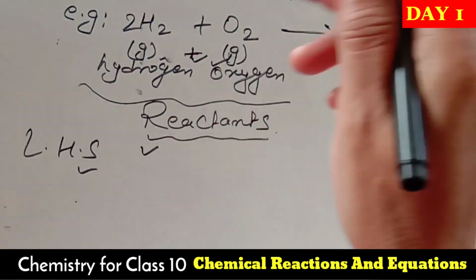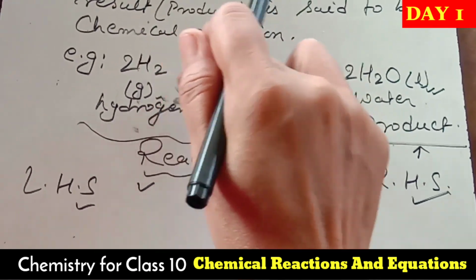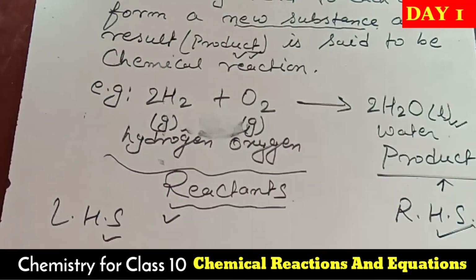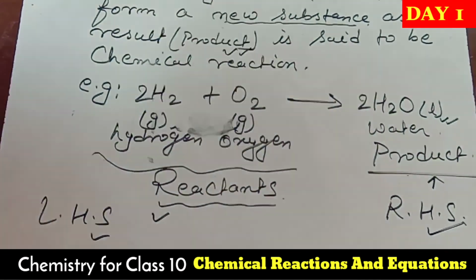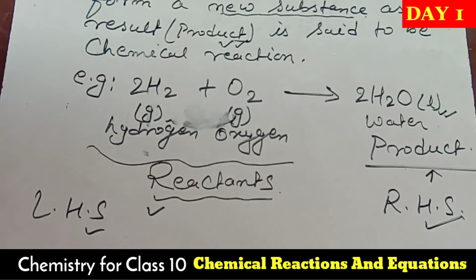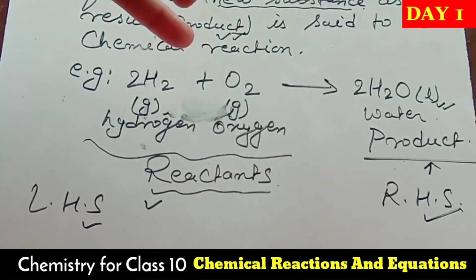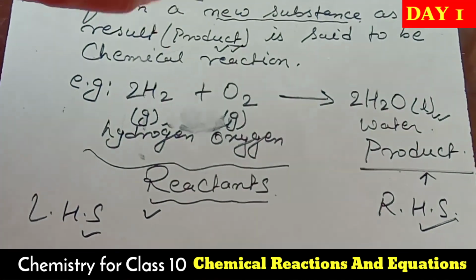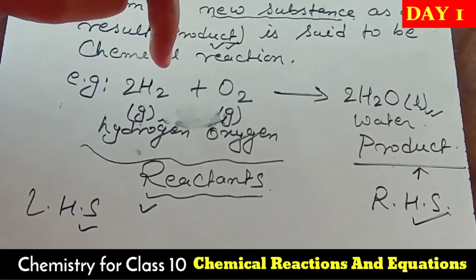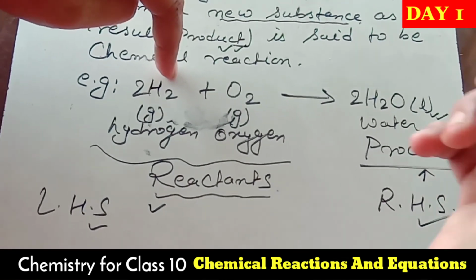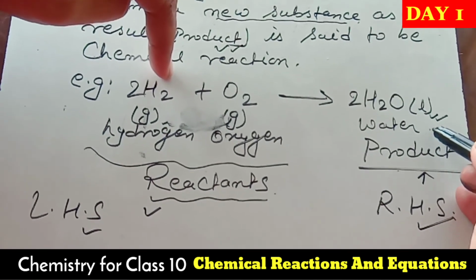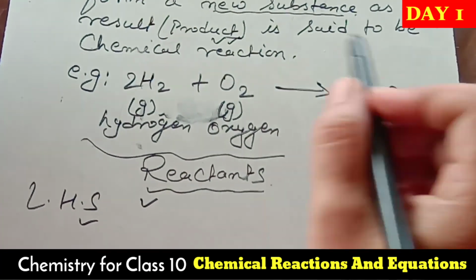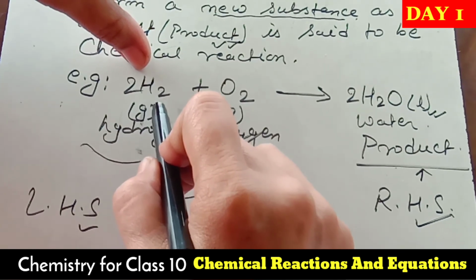Dear students, there is something more we have to understand in this reaction. Later in this chapter we will go through the different kinds of reaction. Here, during the chemical reaction, I have shown that a new substance forms with new properties.